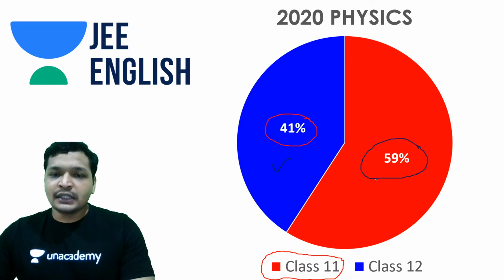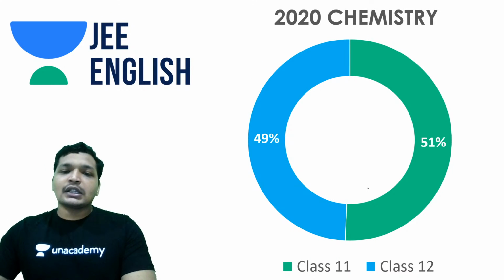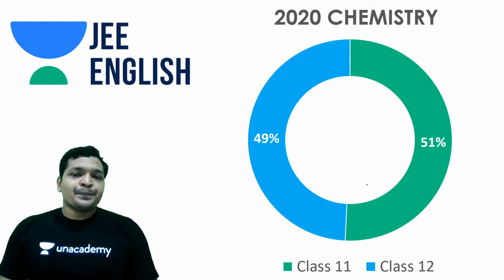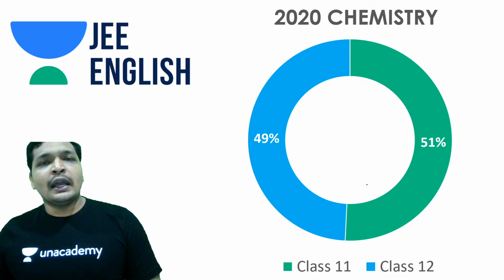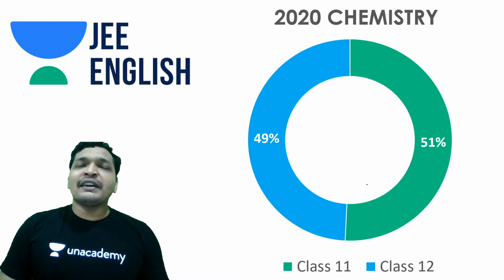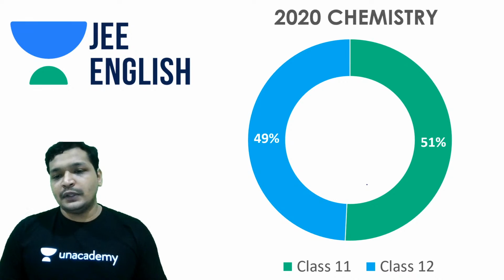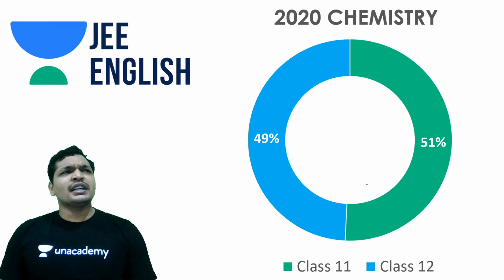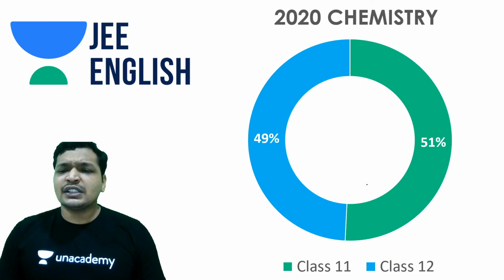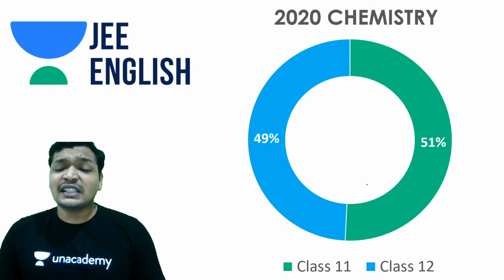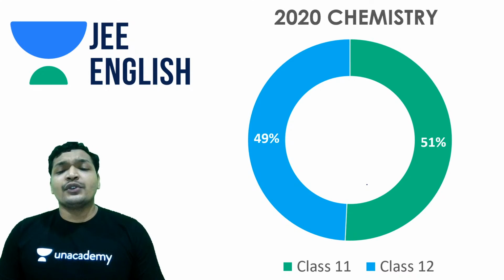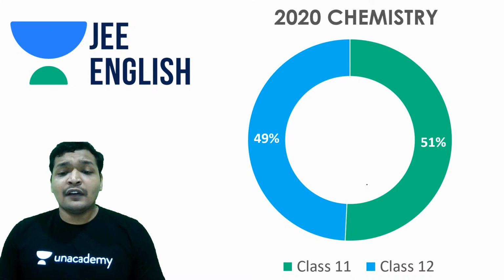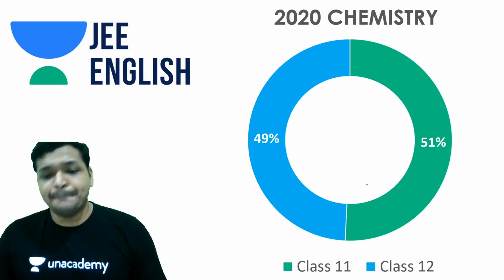So this is a surprising thing about physics. Also talking about chemistry, the trend has changed. In 2019, around 75% of the paper was from class 12. If you have a look at the past trend, 75% or 70% generally comes from class 12. But this time, class 11 had 51% of the paper.